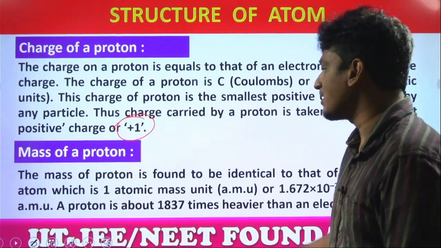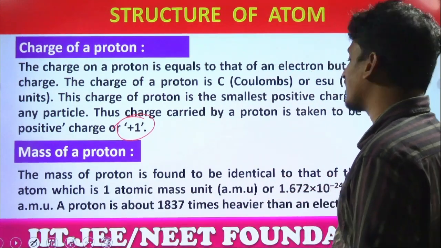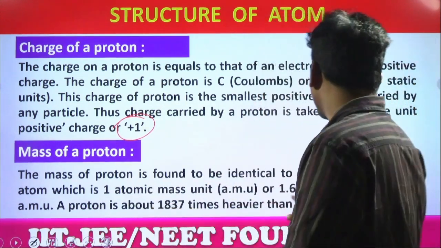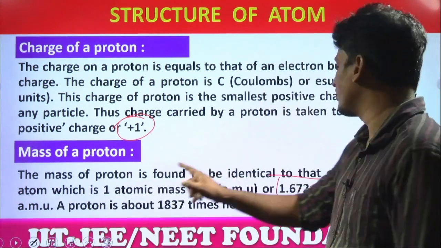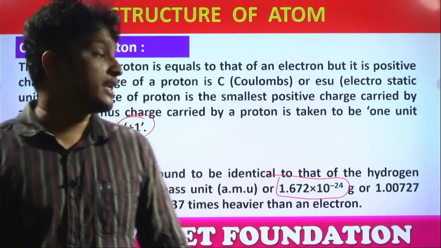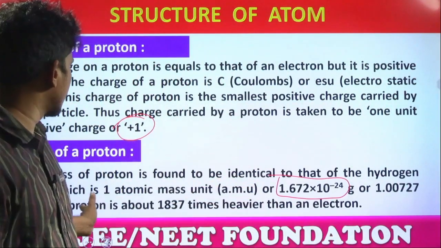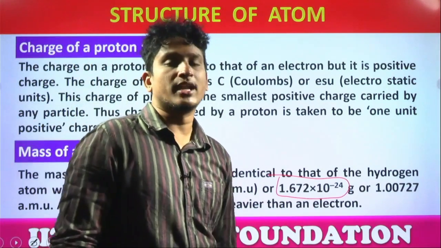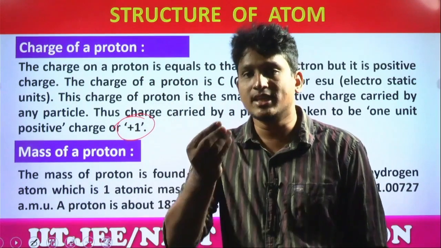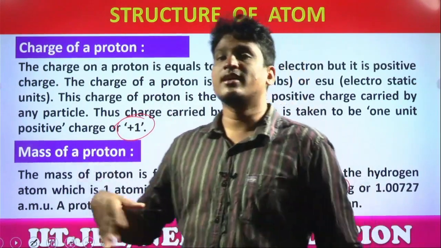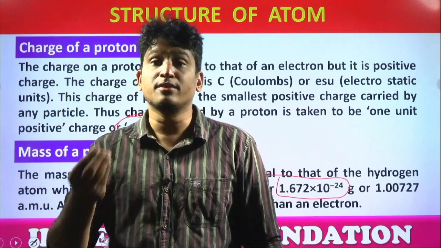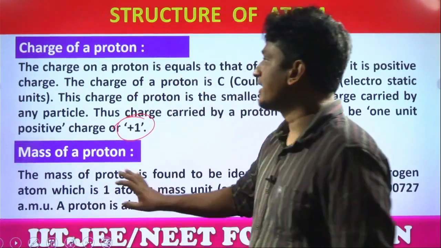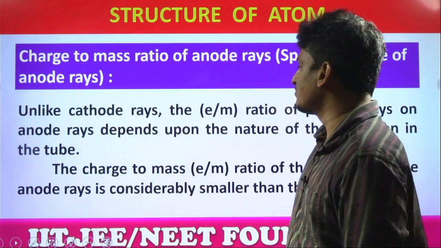And the mass of a proton is found to be identical to that of a hydrogen atom, which has 1 atomic mass unit, 1 AMU, which is 1.672 × 10^-24 grams, or it is also given in terms of AMU. A proton is about 1837 times heavier than an electron. Protons are the heaviest particles. That's the reason we discussed in the case of the perforated cathode. Yes or no? So they have heavy mass, students, these protons. Next, charge to mass ratio.